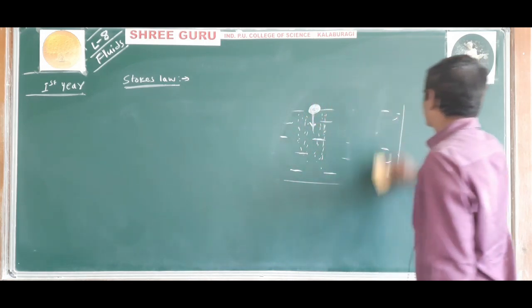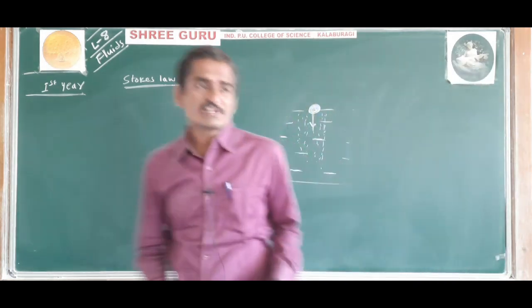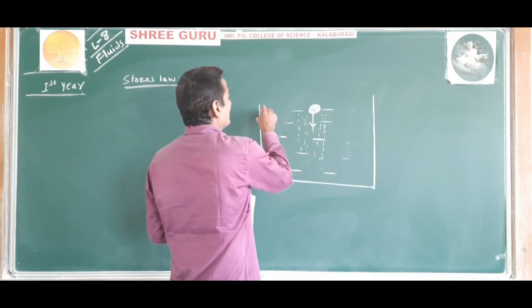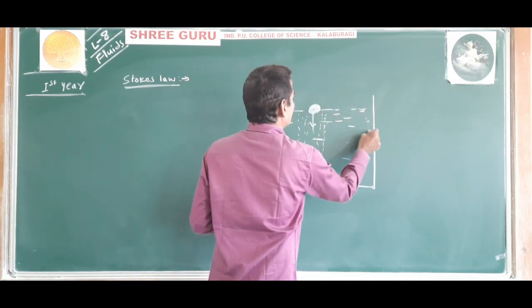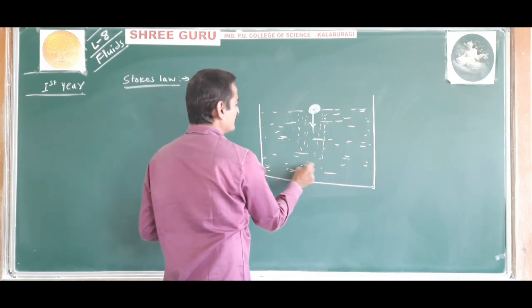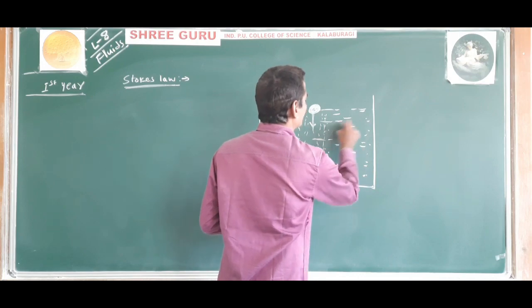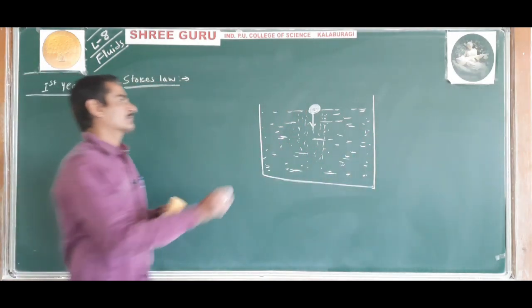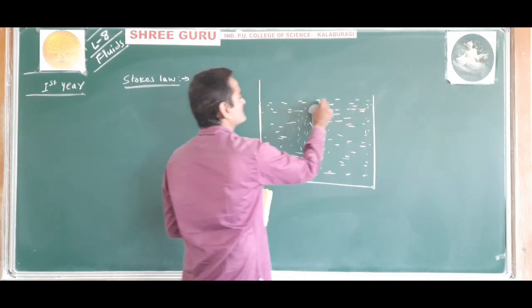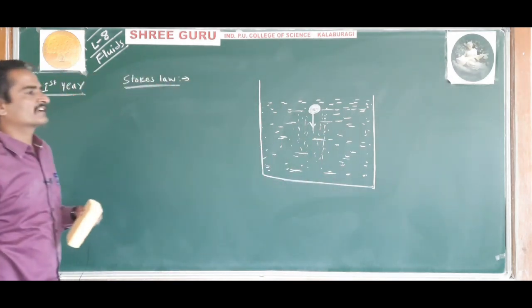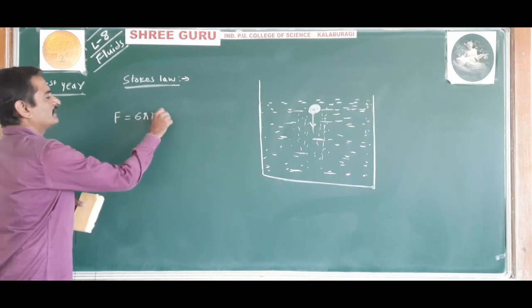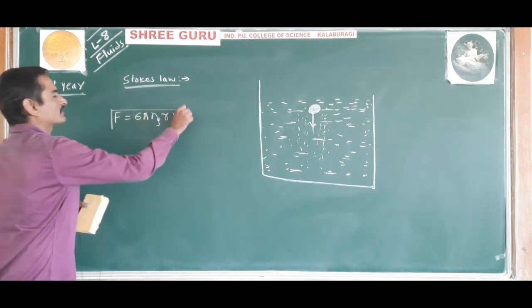Stokes found that when a sphere of radius r is falling through a viscous liquid and attains a constant terminal velocity, then the viscous force acting on the sphere is given by F is equal to 6 pi eta rv. This is called Stokes law.